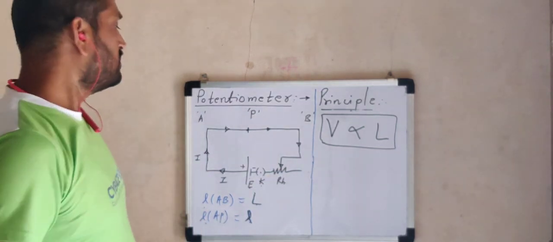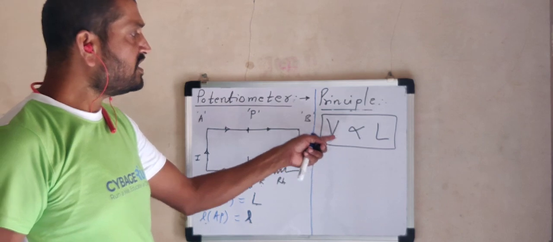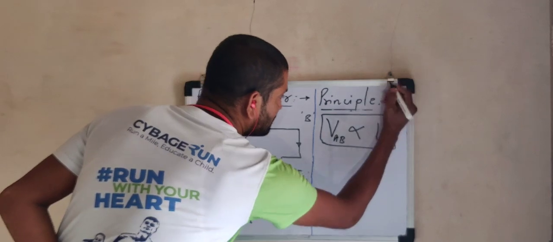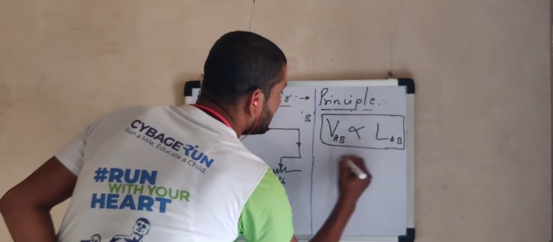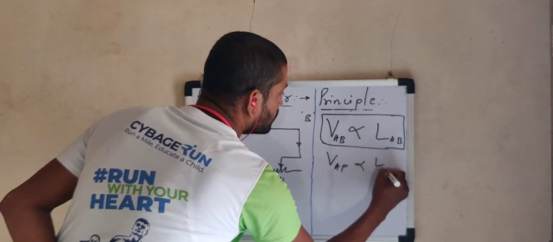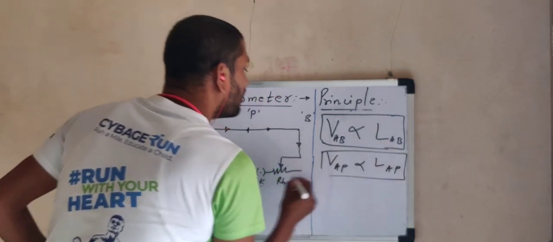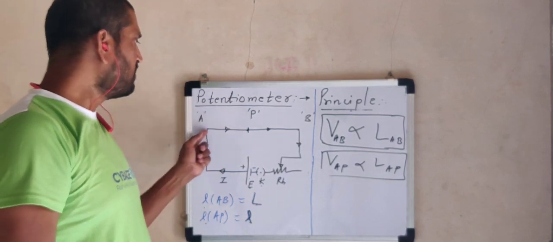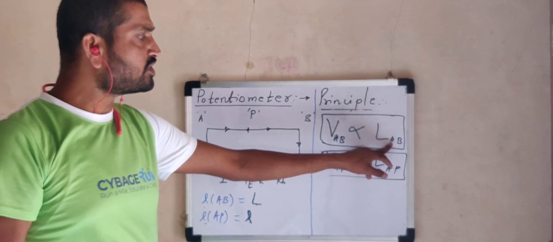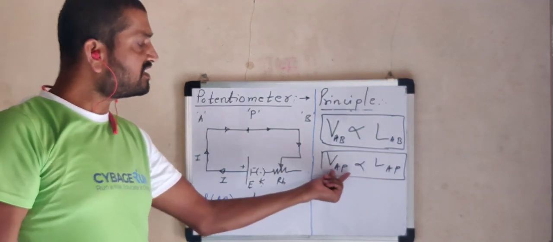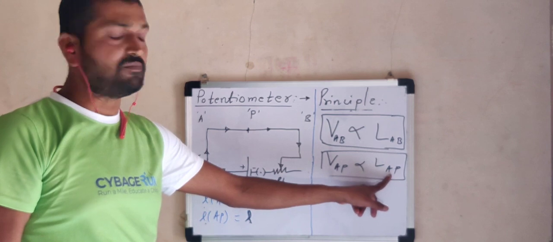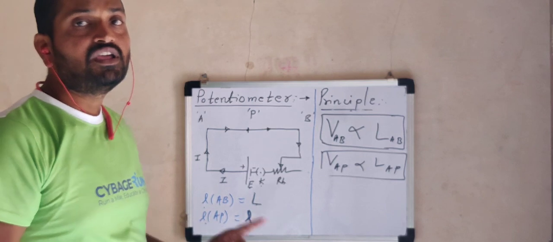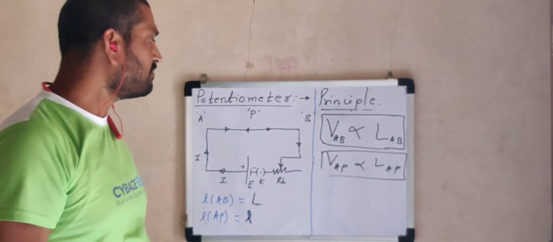Now in order to verify this principle, V is directly proportional to L, means V_AB is directly proportional to L_AB as per the principle. Otherwise, we can say that V_AP is directly proportional to L_AP. In the principle, it is not mentioned that there must be endpoints. You may consider any two points on this uniform wire. If we consider the end two points, V_AB is directly proportional to L_AB. If we consider these two points, we can say that V_AP is directly proportional to L_AP. Means the potential difference or voltage between any two points of a uniform wire is directly proportional to the length of wire between these two points.